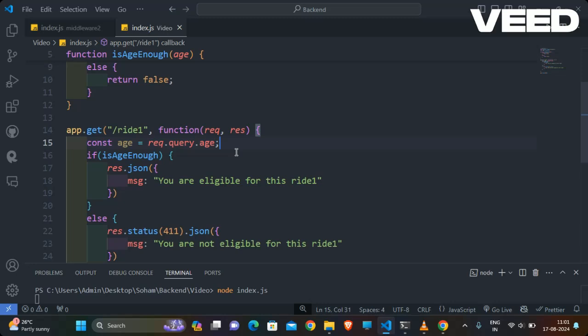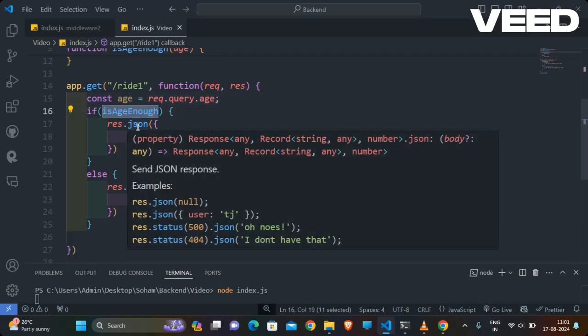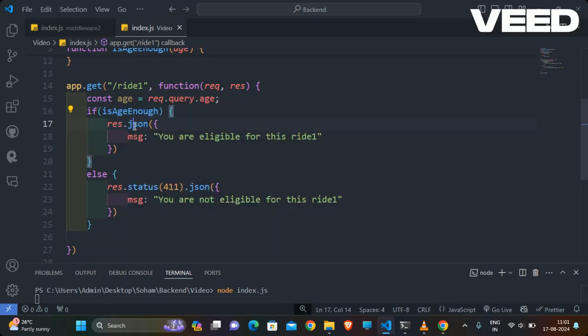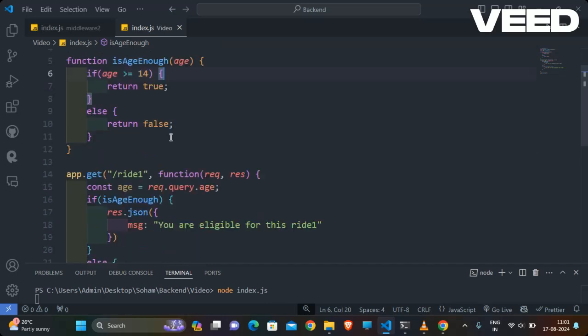Why that will be happening, easy enough? Then yes, then we go in here and status response dot status. One error occurring here: if age is greater than 14, then true, otherwise false.